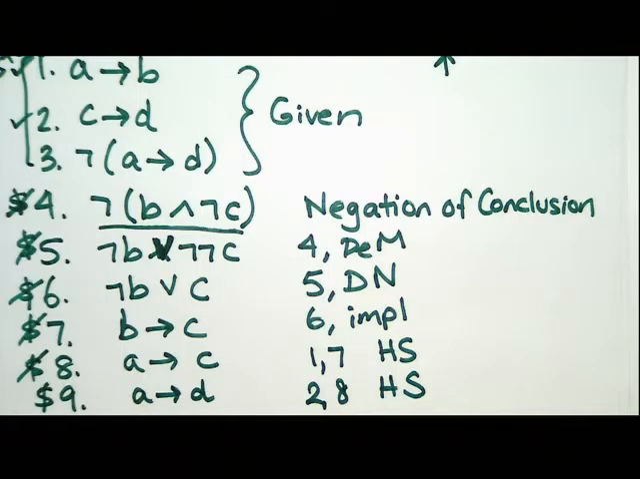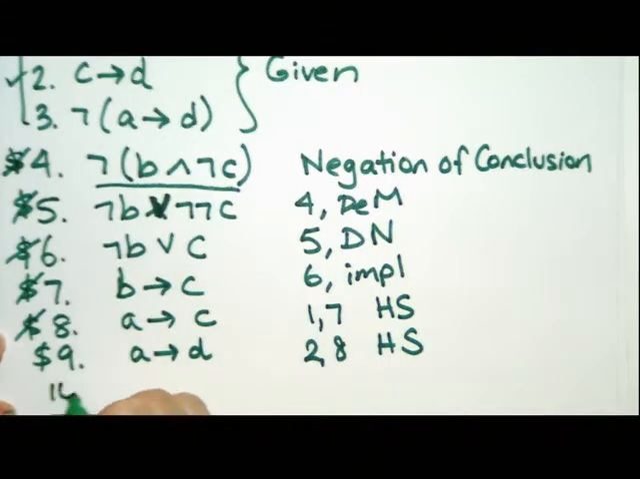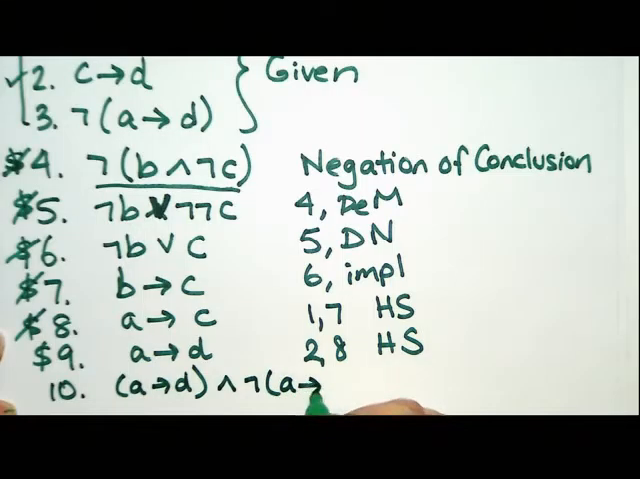Does anybody think we're almost done? Raise your hand if you think we're almost done. Good, most of you see that we're almost done. So what is the line that shows us that we're done? Lines 3 and 9 are what? They are opposites. Now we have to do a funny, weird thing: we have to put them next to each other so it's easy to see that they're opposites. We have to say the quantity A implies D and not the quantity A implies D, from lines 3 and 9.